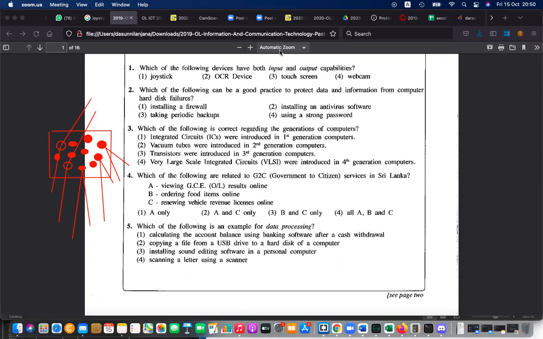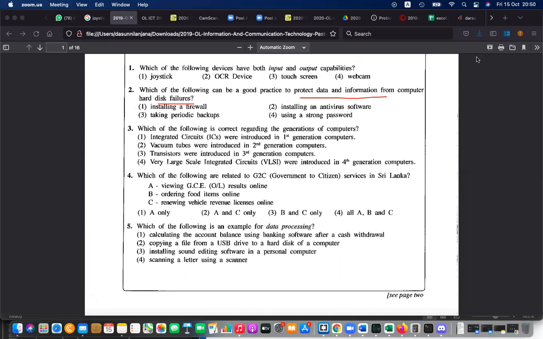Antivirus. Antivirus is protecting us from the internal threats. When something arrives inside, when a virus arrives to our computer, it can be used to discover it and heal the virus. Virus එකක් ආවම එයාව heal කරන්න තමයි antivirus ඕනේ. So that is internally. And that is also not protecting your data and information from hard disk failures. It's protecting your data, but not from the hard disk failures. The antivirus එකනොත් protect කරගන්න පුළුවන් data. Hard disk failure වලින් නෙමෙයි.